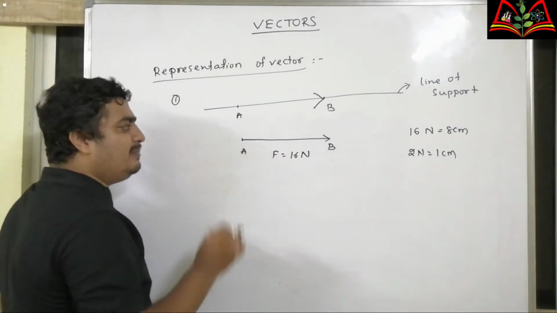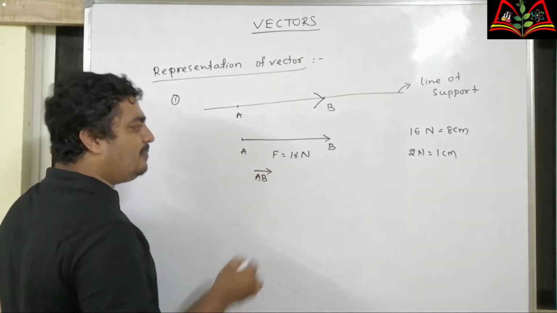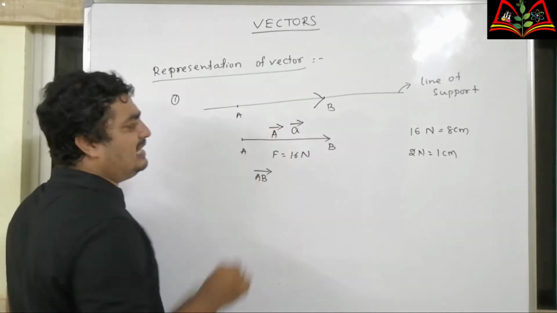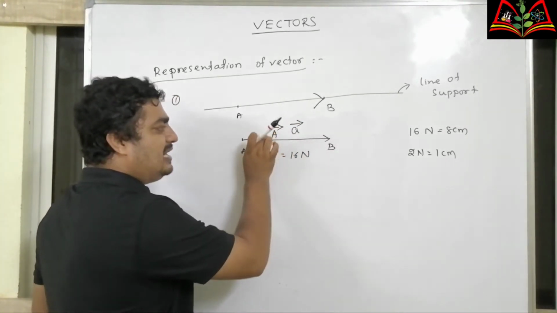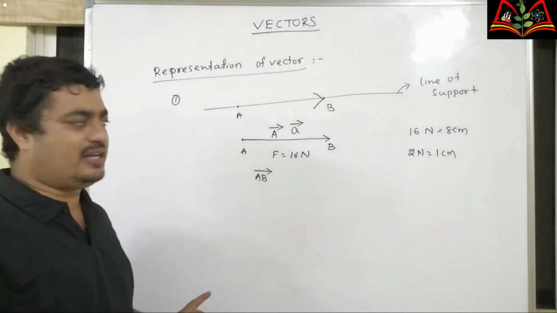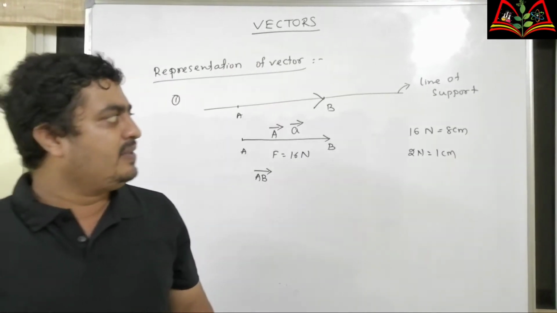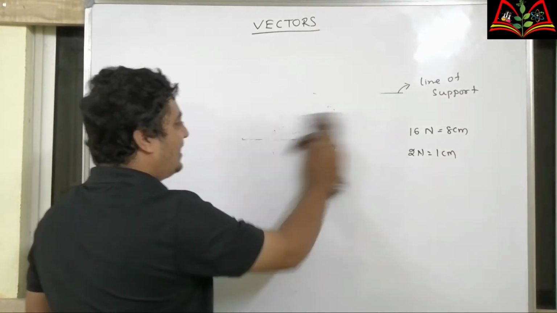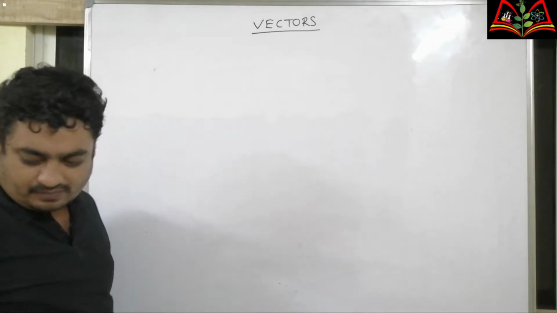Now in symbol we can represent this vector as AB vector or by any single letter, that may be capital or small. This can be represented as A vector or AB vector. This is how we can represent a vector. Next, we'll go for types of vector. So what are the different types?